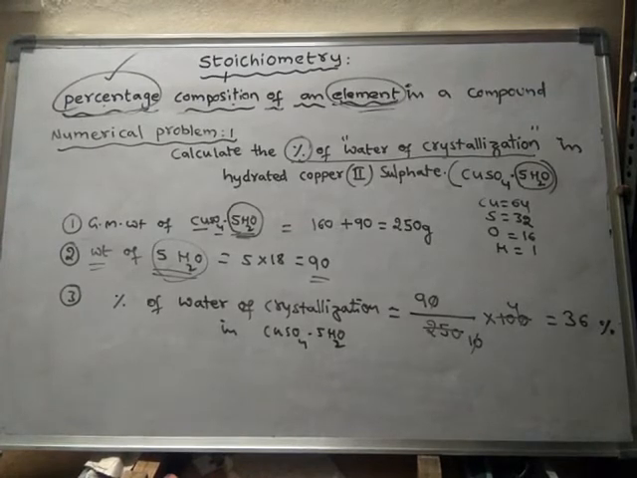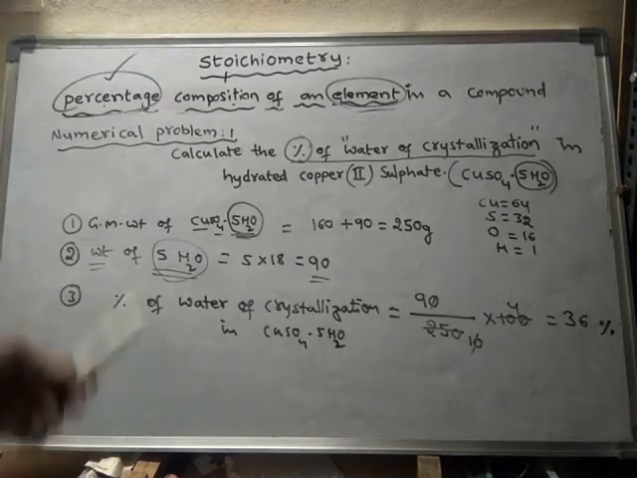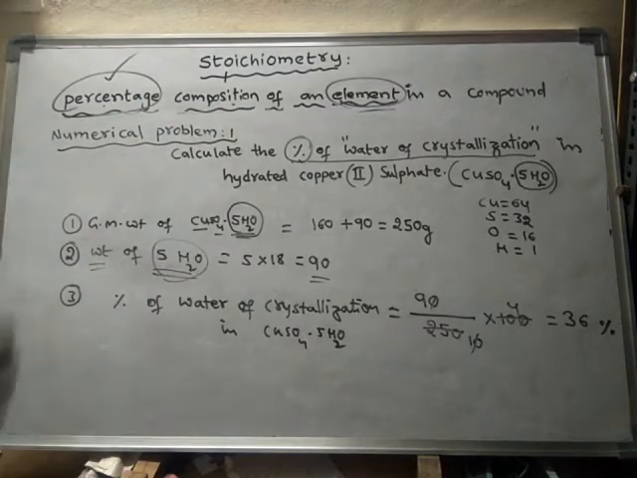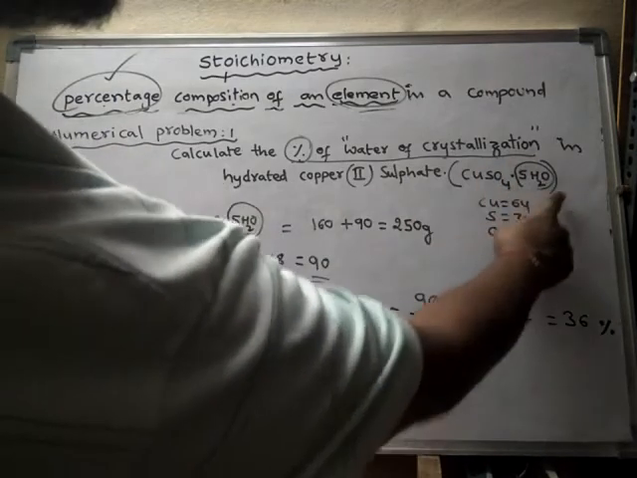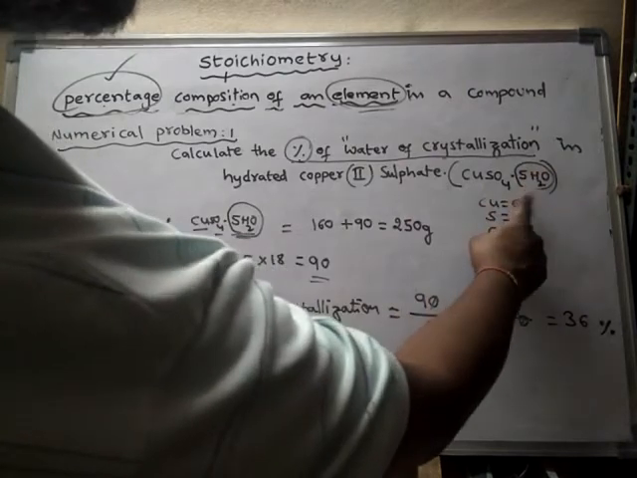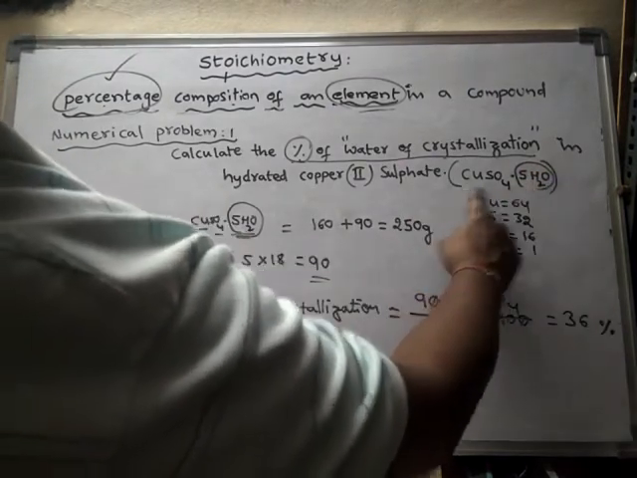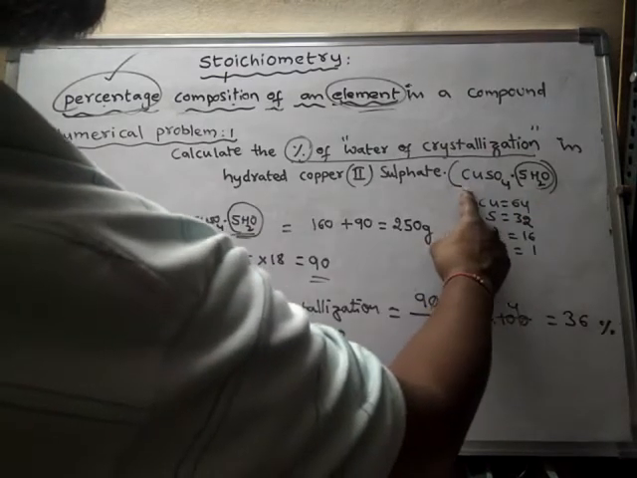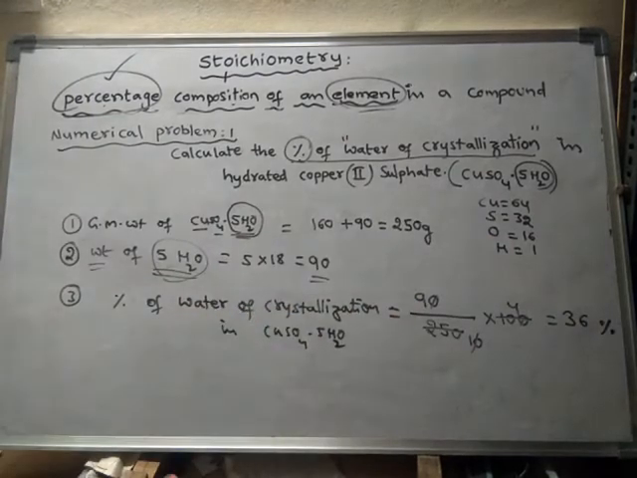So like this, the percentage composition of an element or a part of a compound can be found. Here this is a part of the compound, and this entire thing is the compound. Even the percentage of a part of the compound can be found with the help of the same formula.